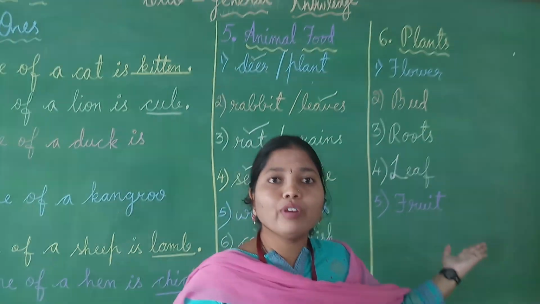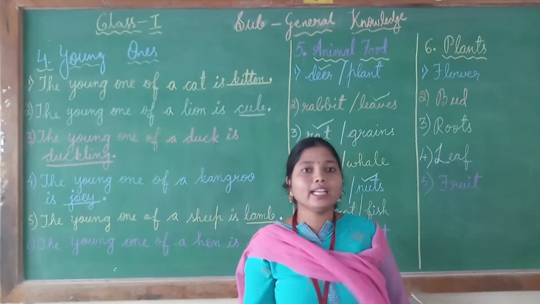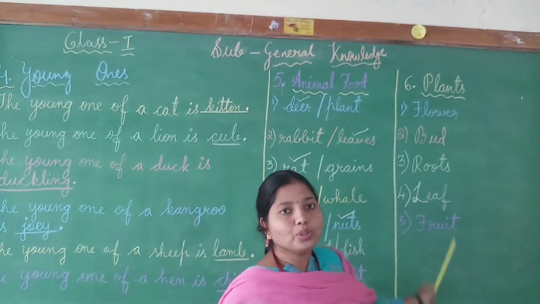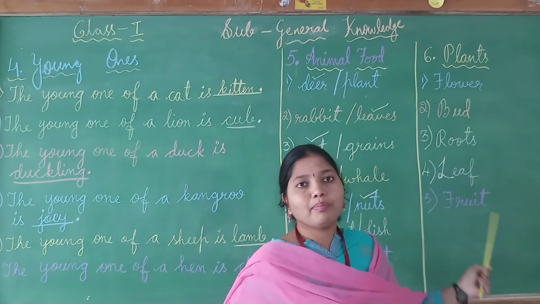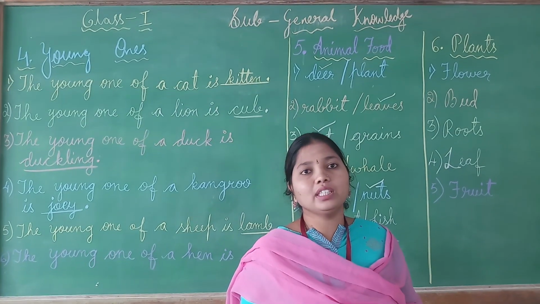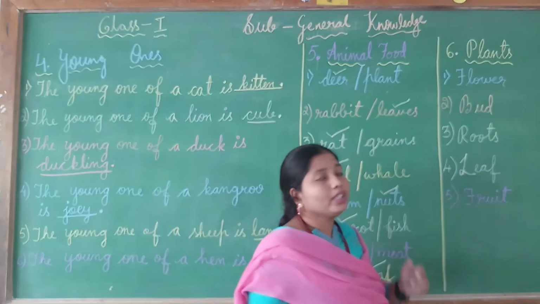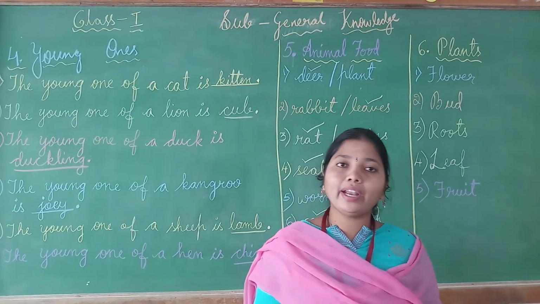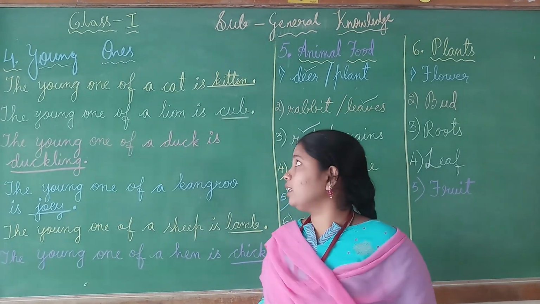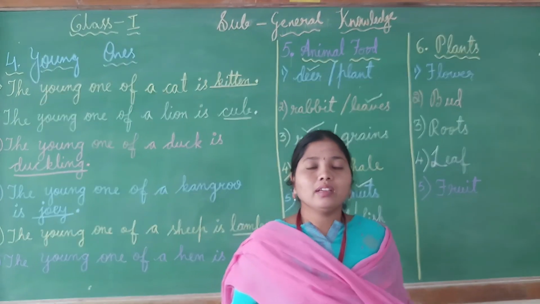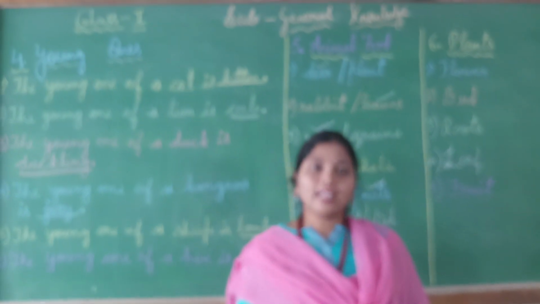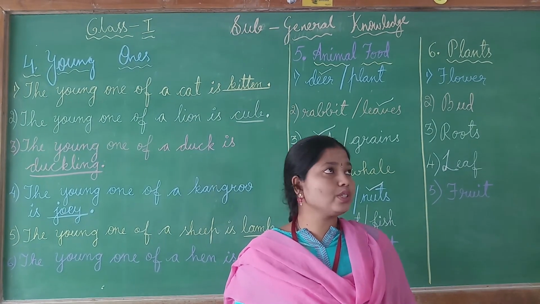Children, what is your homework in this sixth chapter? You should practice all these spellings of the different parts of the plant, and you should do the homework, children. This is about the plants. I think you all might have understood these 3 topics, children, that is animals, animal food and plants. Have you understood or not, children? Yes, you all might have understood this chapter.